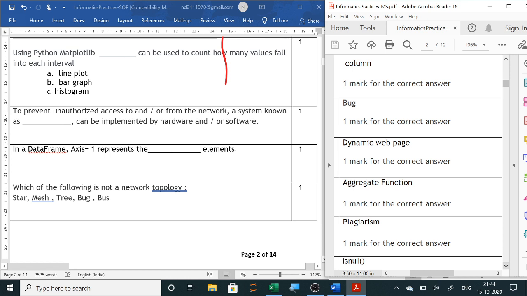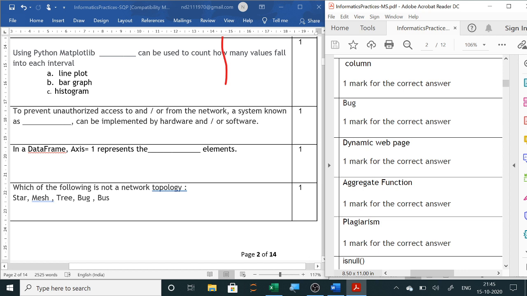Which of the following is not a network topology? We have already learned all the network topologies, that is star, bus, ring, mesh, tree, so many we have learned. Now bug is an error which can be removed. So bug is not a network topology. These are the computer programming errors which can be removed.